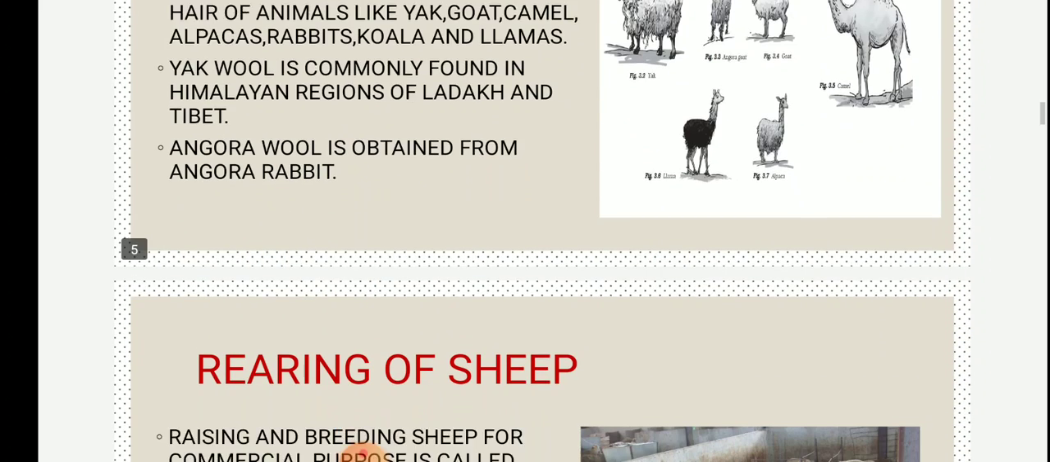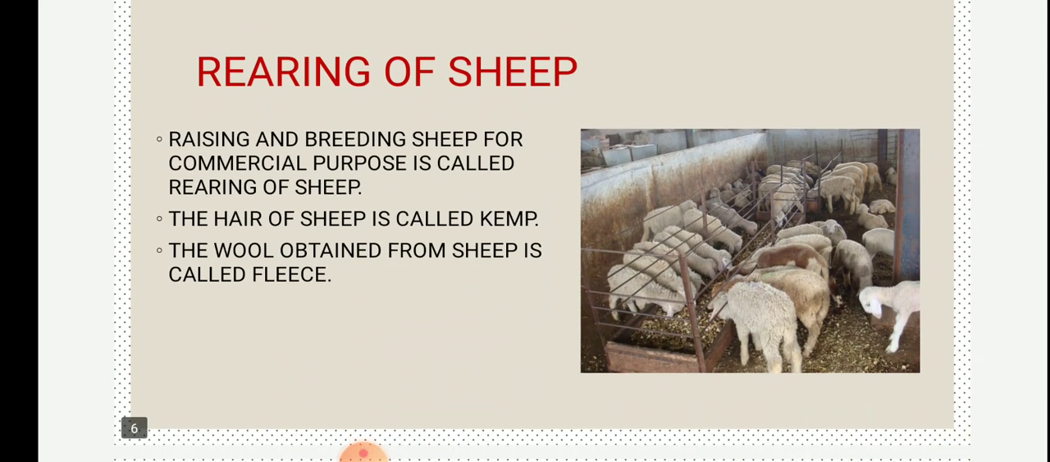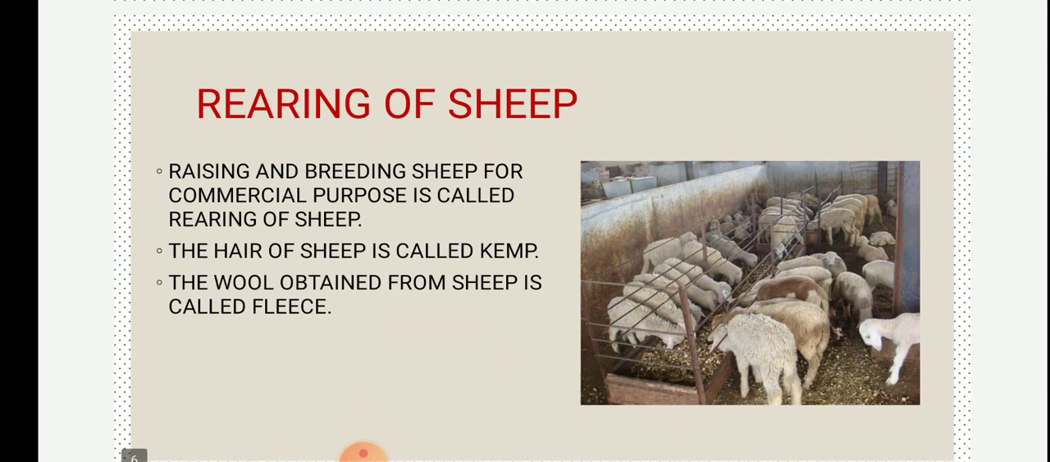Okay, now the next topic which we will see is rearing of sheep. Now what is rearing of sheep? When sheep are being raised, means their growth is being carried out, all the stages of life they go through are looked after by the person who is commercially practicing rearing of sheep. So raising and breeding these sheep for commercial purposes is called rearing of sheep.